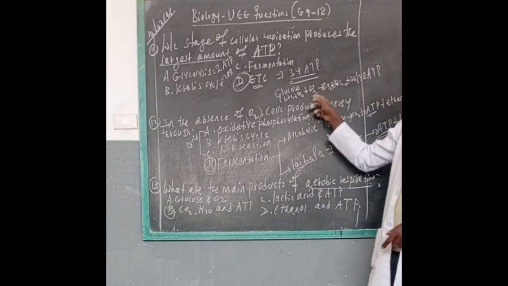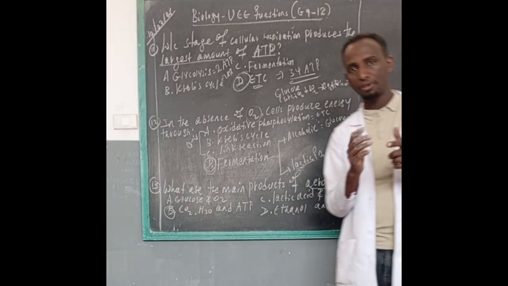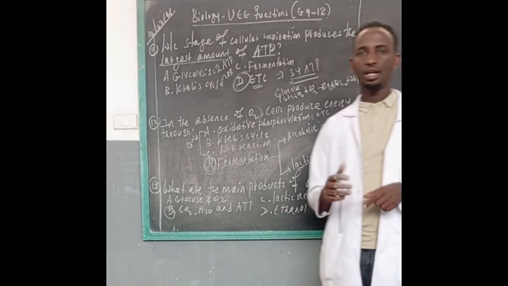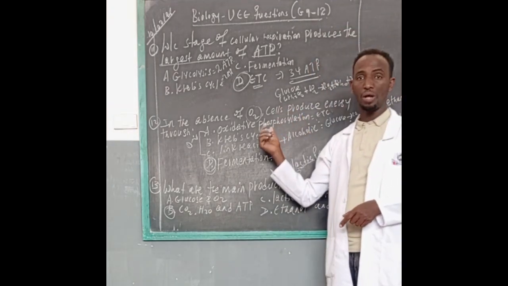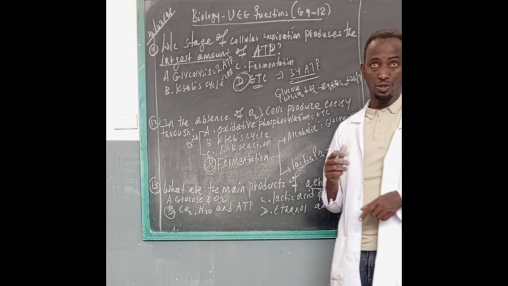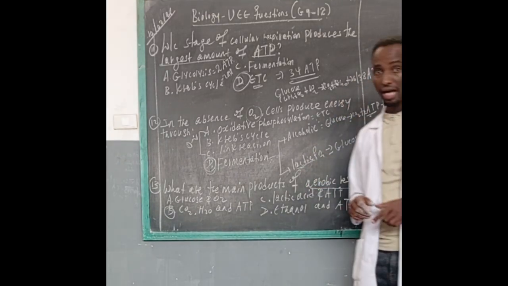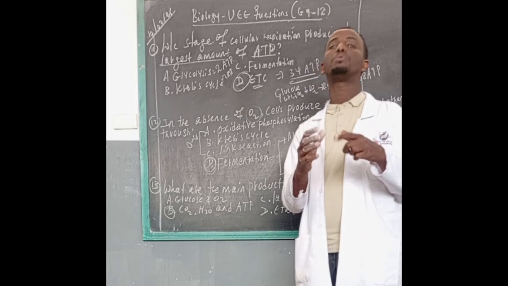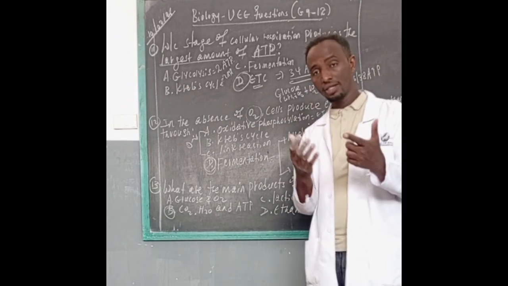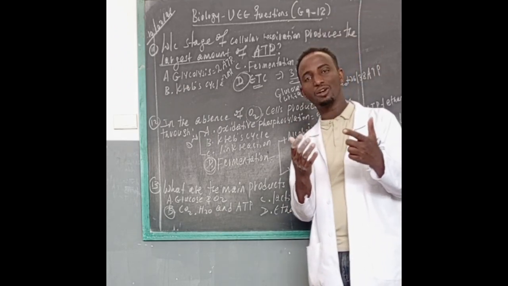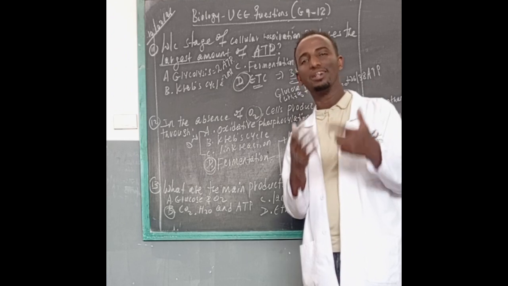So when oxygen is available in our body cells, our cells undergo aerobic respiration. So carbon dioxide, water and ATP molecules are the end products of aerobic respiration.